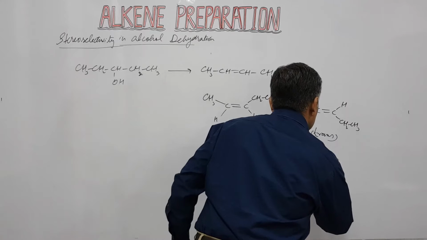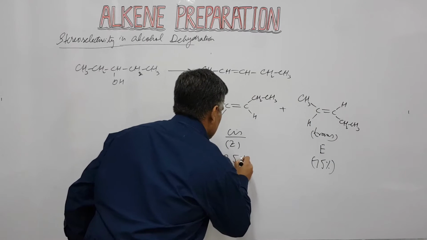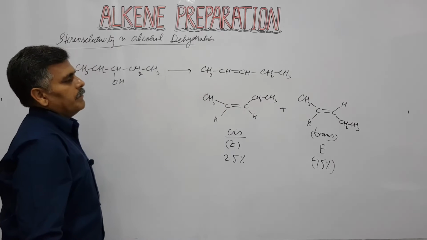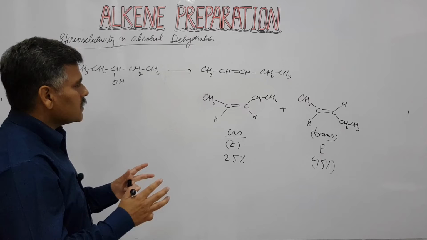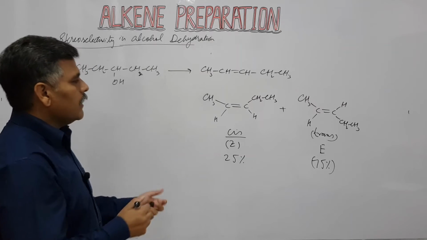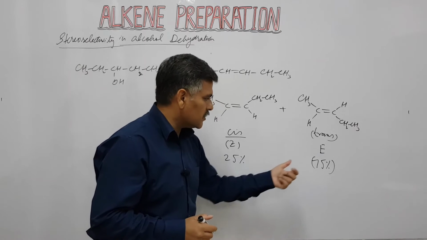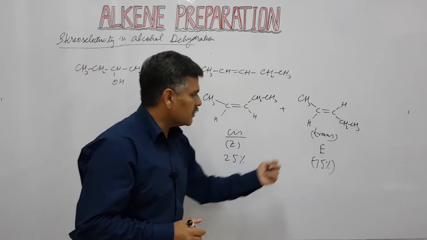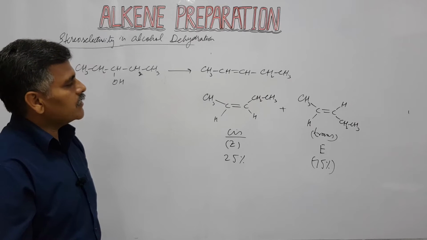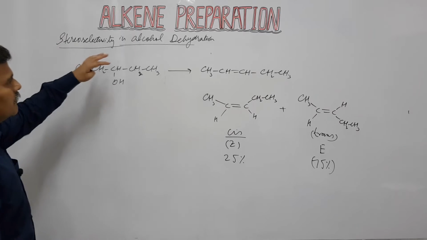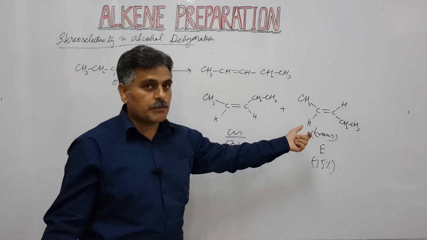It is 75%, and this is 25%. So such types of reaction which give us two stereoisomers, one of which is formed as our major product or preferably formed, as in this case of alcohol dehydration, are known as stereoselective reactions. So stereoselectivity in alcohol dehydration is that it preferably forms the trans product.